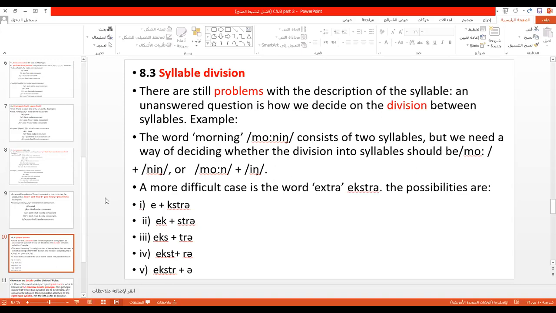In fact, most of the English words contain more than one syllable, maybe 2, 3, 4, 5, etc. Yes or no? Yes. Most of the English words, معظم كلمات اللغة الإنجليزية.